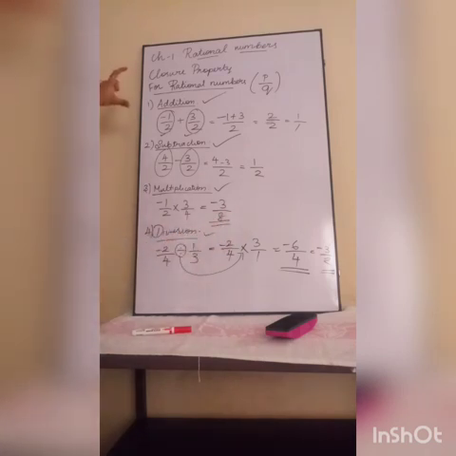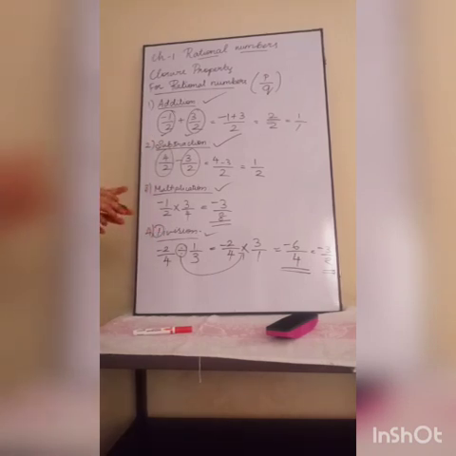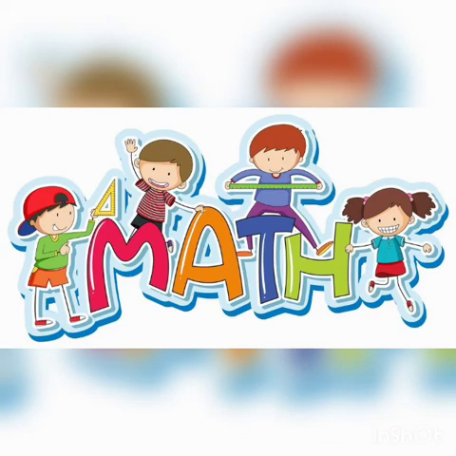So, rational numbers satisfy all four conditions under the closure property. Okay, understood, children? Today in this session, we have dealt with what is meant by natural numbers, whole numbers, integers, and our basic topic today, rational numbers, and the closure property for all those numbers, whether it is satisfied under addition, subtraction, multiplication and division or not.